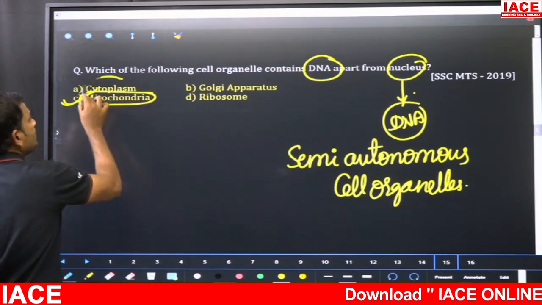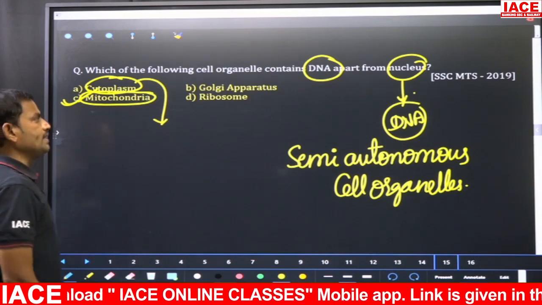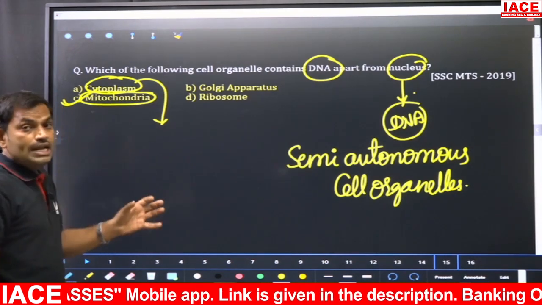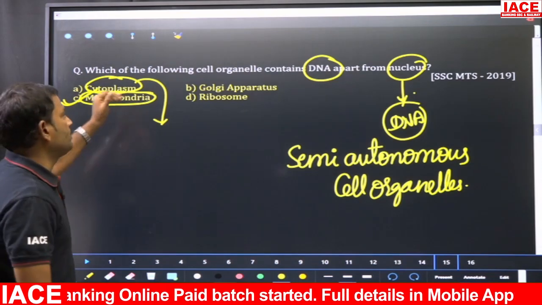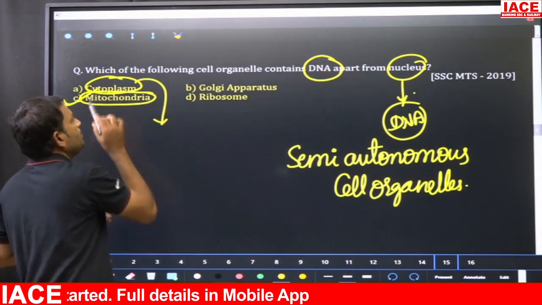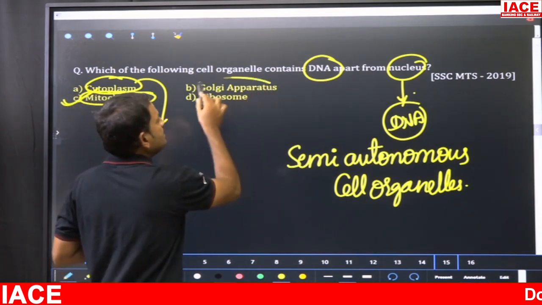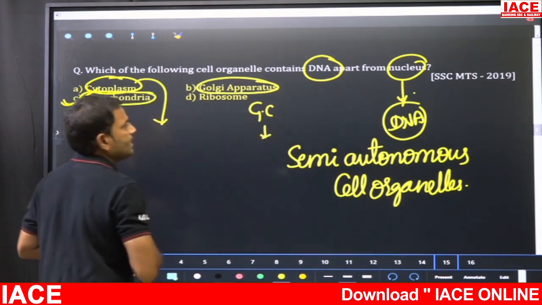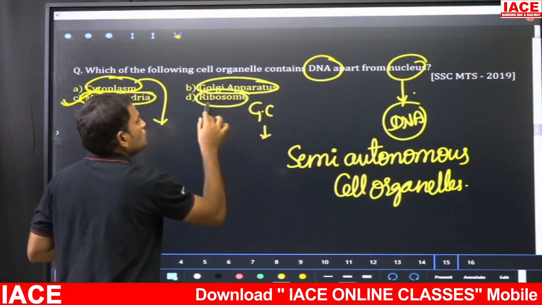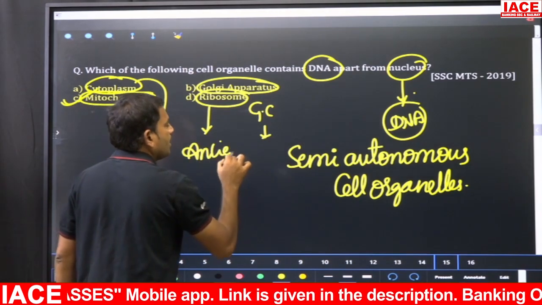Cytoplasm means the protoplasm or the living fluid present in the cell. In fact, the jelly-like fluid present between the nucleus and the plasma membrane is nothing but cytoplasm. Cyto means cell, plasm means fluid. Now the Golgi apparatus, also called the Golgi complex, is a protein secreting cell organelle. And ribosomes are called ancient cell organelles.